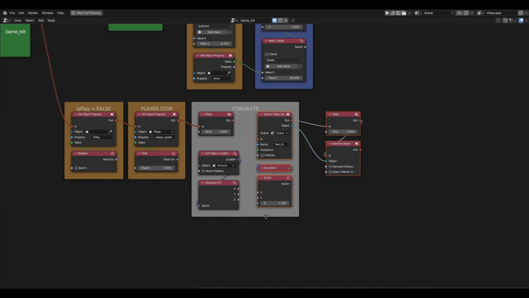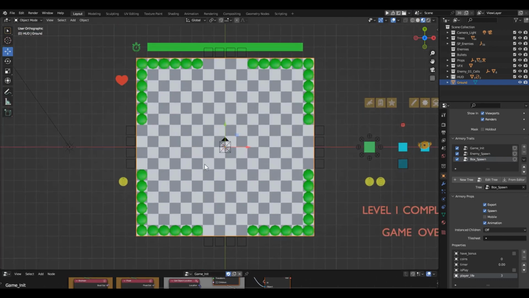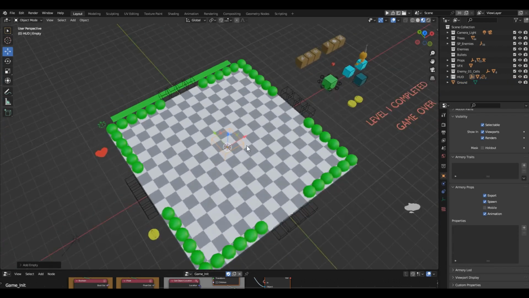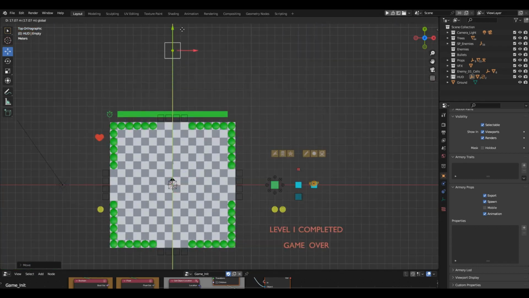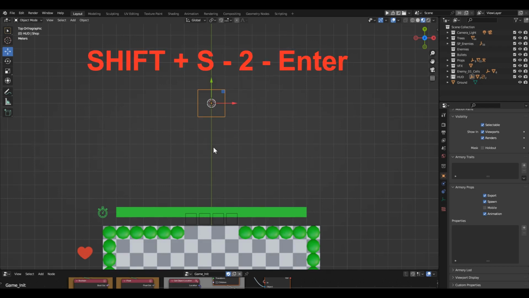Now, when there's nothing unnecessary on the screen, we can add the shop window. Let's go to the viewport and add some new objects. Create a dummy in the form of a cube. Raise it half a meter above and move it off screen. Let's call the dummy shop. Put a 3D cursor in it.